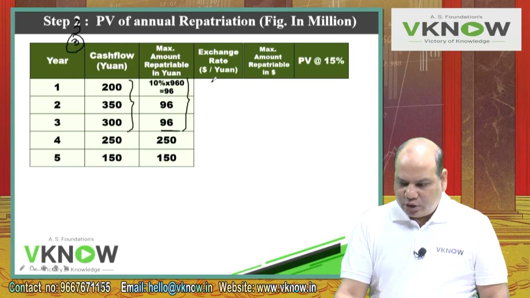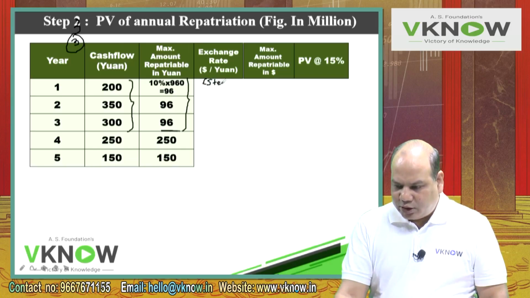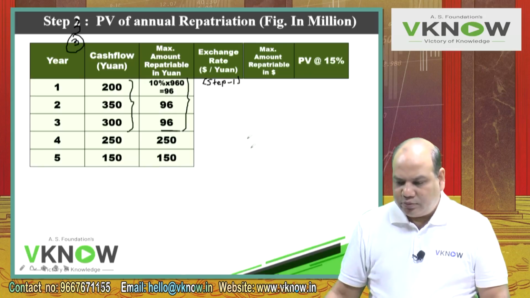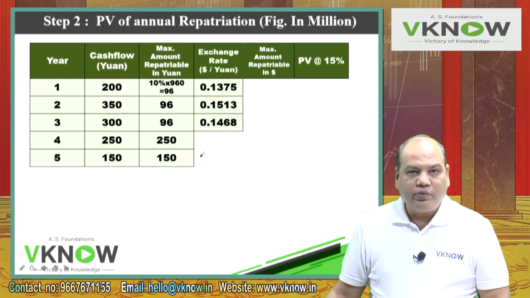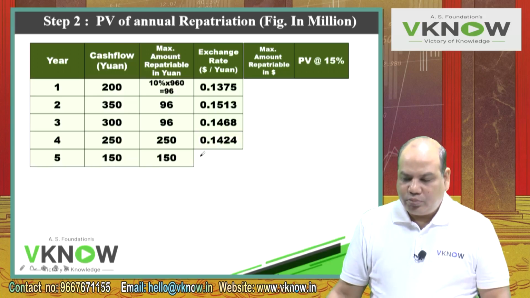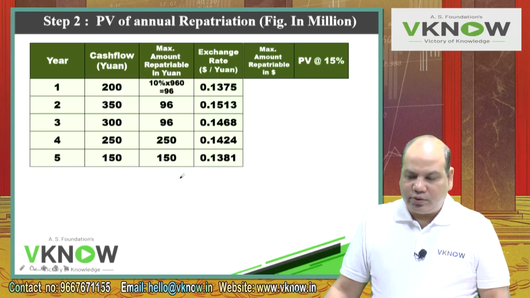Right. Now write down the exchange rate. This we have already calculated in step 1, so in the bracket you can write step 1 for reference. Go to step 1: 0.1375, 0.1513, 0.1468, 0.1424 and the last was 0.1381.